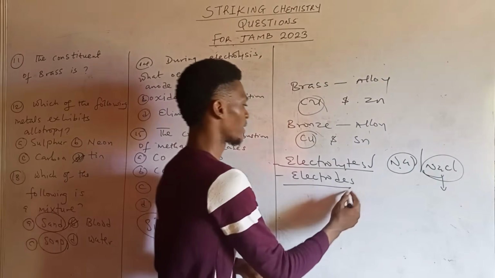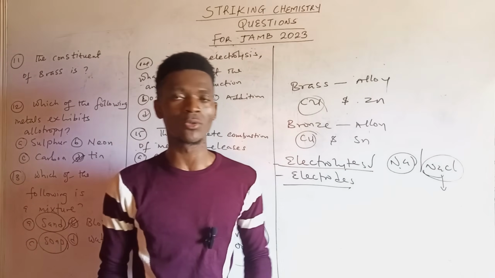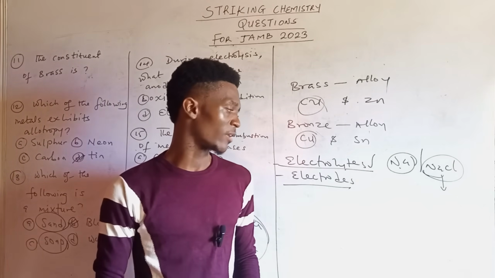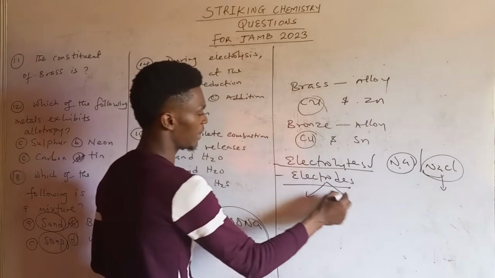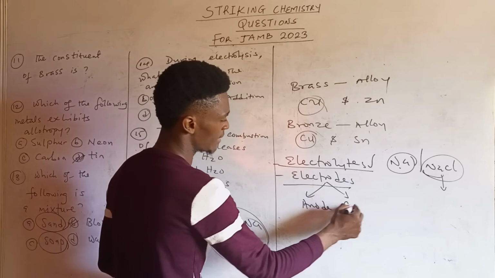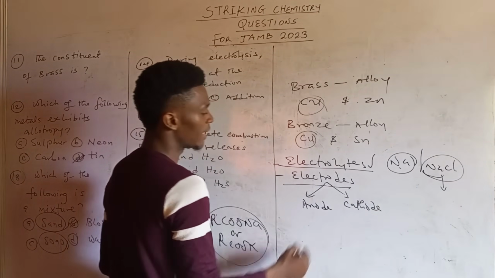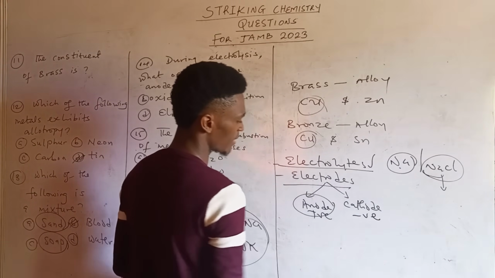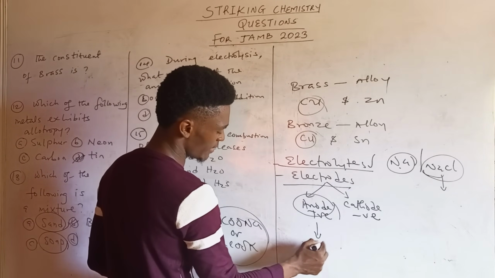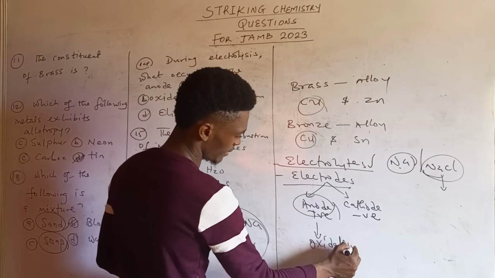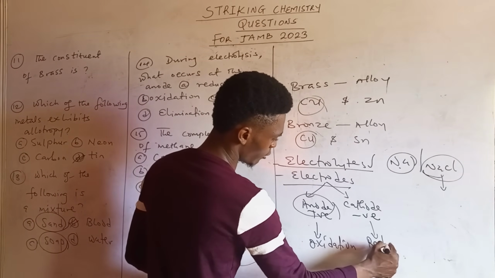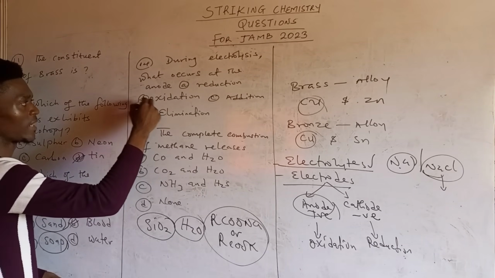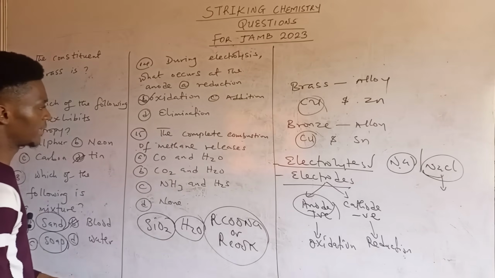Then looking at electrodes. Electrodes are materials in the form of wires, rods, or plates through which current enters or leaves the electrolyte. All right, and we have two kinds of electrodes: the anode and the cathode. Now the anode is the positively charged electrode and the cathode is the negatively charged electrode. So what occurs at the anode is oxidation. Then what occurs at the cathode is reduction. So in case you come across a question like that, please go with oxidation as the reaction that occurs at the anode. Then question 15.